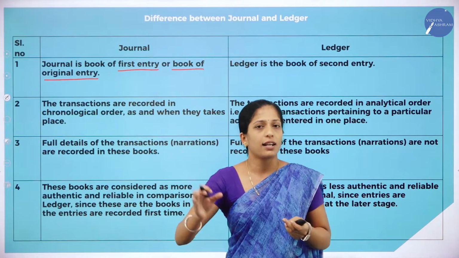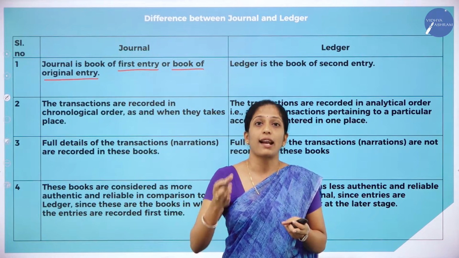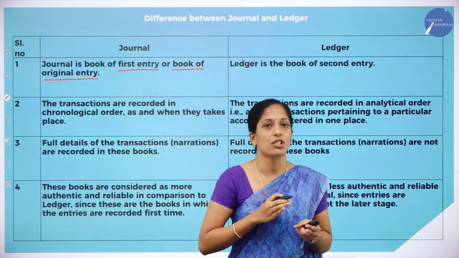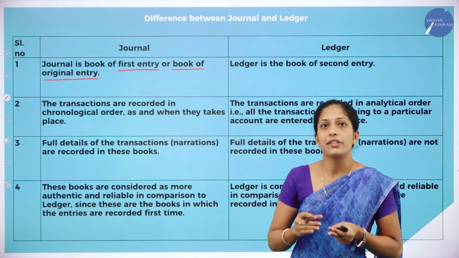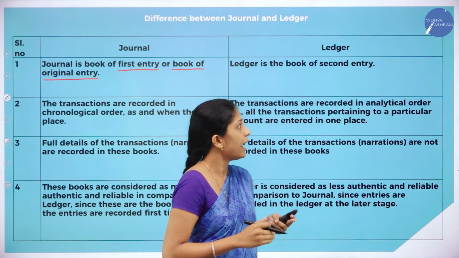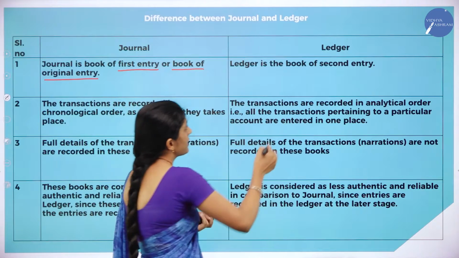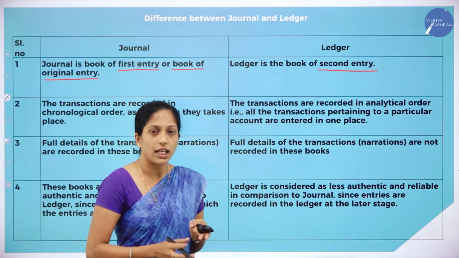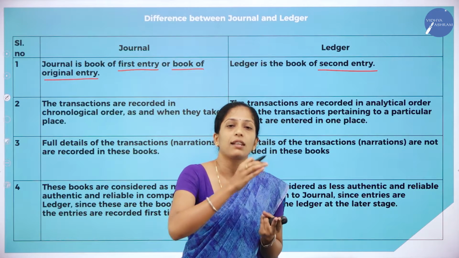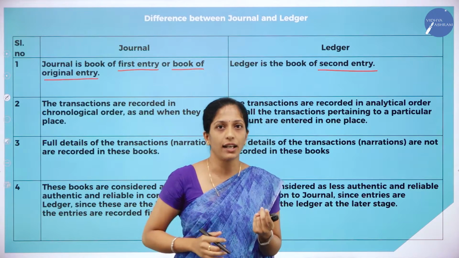There are a number of transactions which take place in a business. Those transactions are recorded for the first time in a book which is called journal. So journal is called a book of first entry or book of original entry. Then what is ledger? Ledger is a book of second entry, because after recording the transaction in journal, we are just transferring the accounts from journal to ledger. So it is a book of second entry.